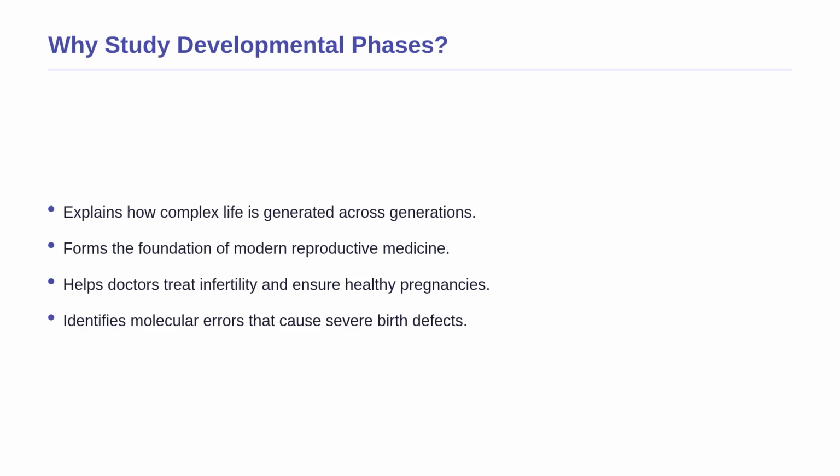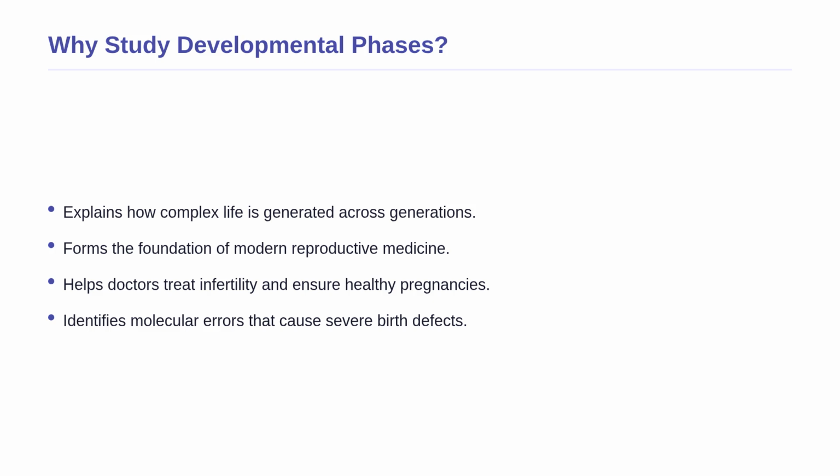Having seen the major stages, you might wonder why understanding this exact sequence is so critical. In the real world, this knowledge is the absolute foundation of reproductive medicine. It helps doctors treat infertility and ensure healthy pregnancies. Furthermore, when errors occur during these specific, highly regulated phases, they can lead to severe birth defects or developmental disorders.